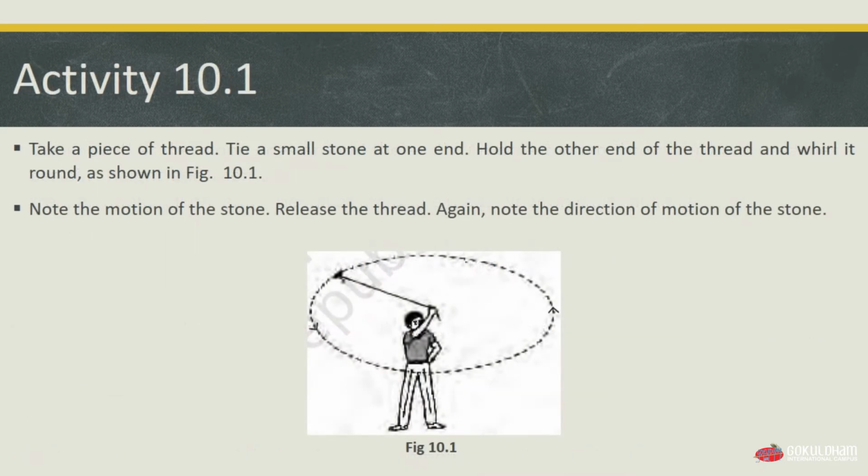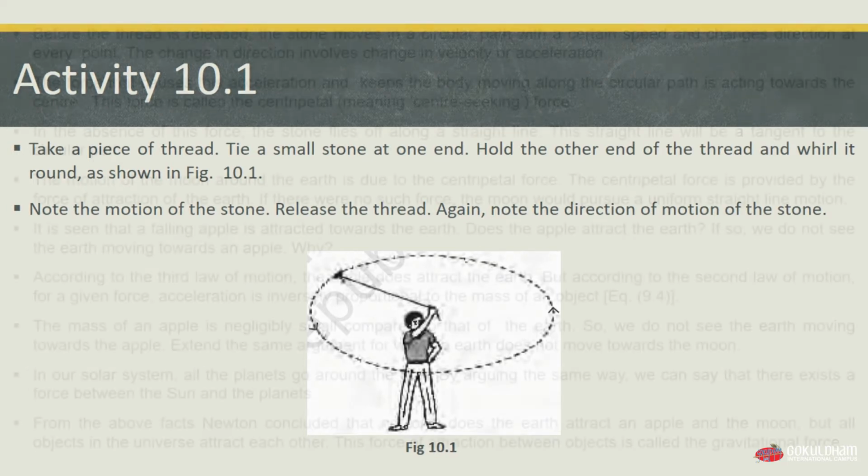The activity 8.11 is given in activity 10.1. According to the activity, take a piece of thread and tie a small stone on one end. Hold the other end of the thread and whirl it round as shown in figure 10.1. Note the motion of this stone. Release the thread. Again note the direction of motion of the stone.